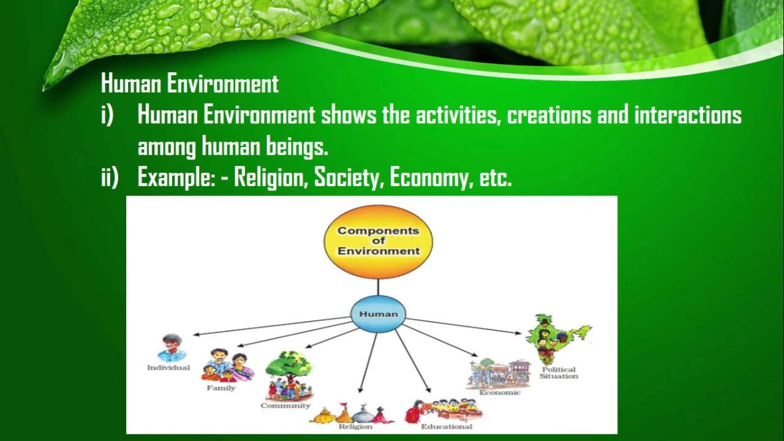Third and the last is human environment. Human environment shows the activities. Which type of activities? Economic activities, educational activities, political activities, some creations of society, religion, community, and interaction among the human beings, interaction within the family, within the society. So these create the human environment. Human environment shows the activities, creations and interaction among human beings. Example: religion, family, education, economy, etc.